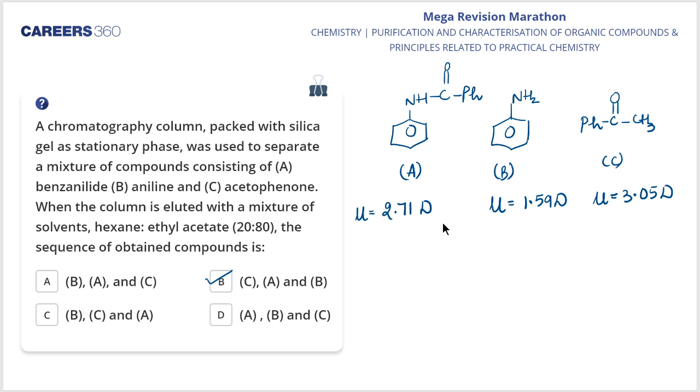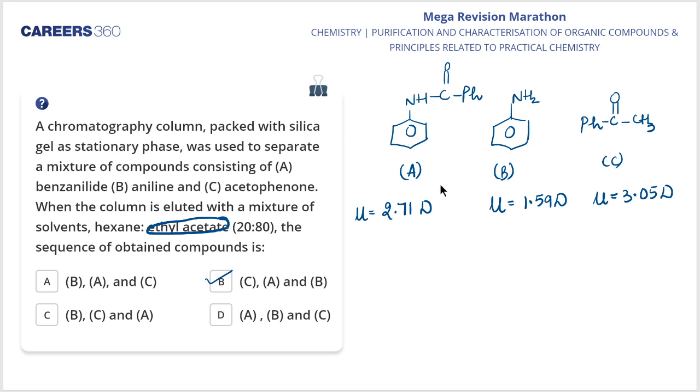Now, since the column is eluted with the solvent having more proportion of ethyl acetate, this ethyl acetate is the polar compound, my dear students. So if it has high polarity, what would happen? There would be stronger interactions. So since ethyl acetate is in more proportion, the more polar compound is going to come out first.